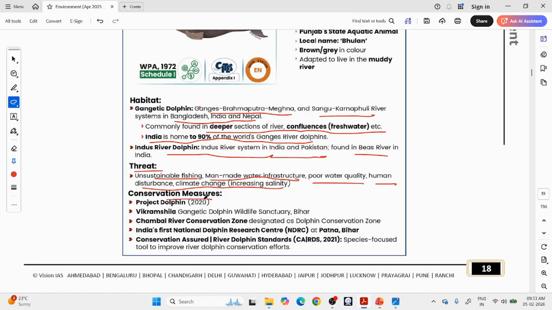So what are the conservation measures? We have Project Dolphin since 2020. There is the Vikramshila Gangetic Dolphin Wildlife Sanctuary in Bihar. Then there is the Chambal River Conservation Zone, Chambal River in central India. India's first National Dolphin Research Centre is in Patna, Bihar. Conservation Assured River Dolphin Standards: so we are implementing some standards also, on how to conserve and protect these dolphins.